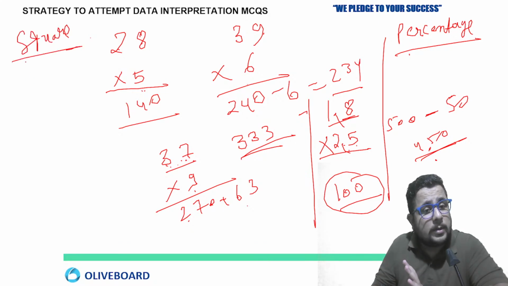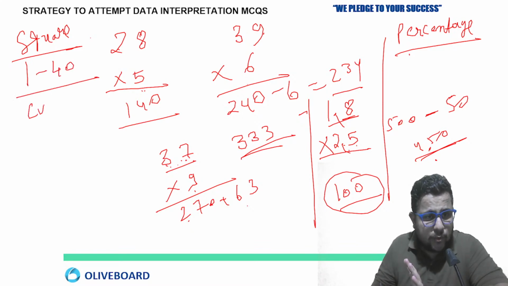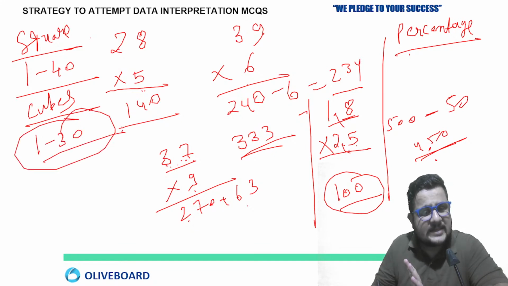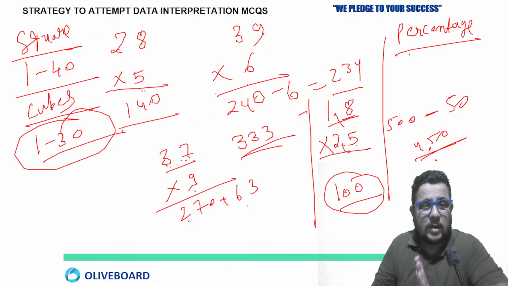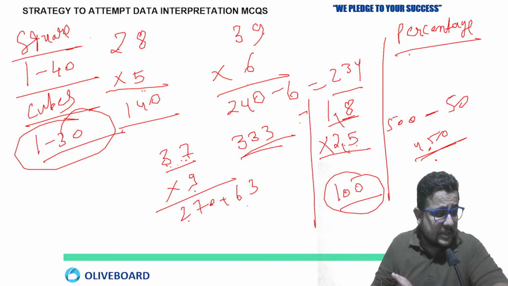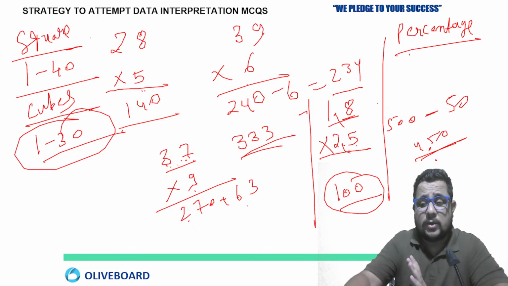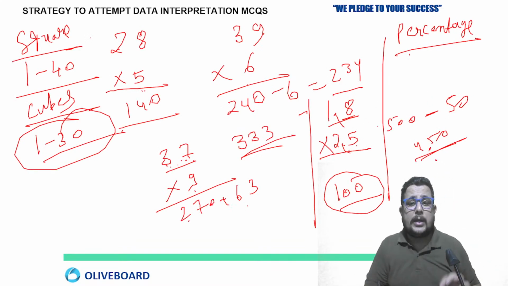Now square and cube also, I'm going to discuss square and cube. You have to remember at least the squares from 1 to 40 and cubes from 1 to 30. And today I will also tell you some approaches about square and cube, the procedure, how to follow it and how you will apply those approaches.